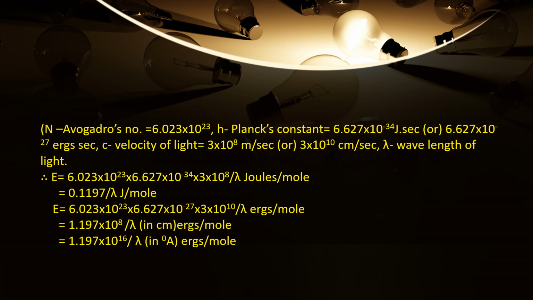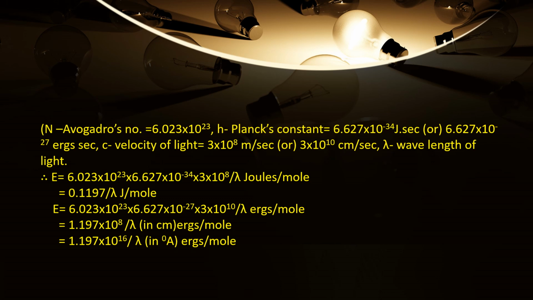If you take the second set of values, E will be equal to 1.197 × 10^8/λ, if λ is taken in centimeters. What is that? 1.197 × 10^8/λ in centimeters, ergs per mole. Below, if we take λ in angstrom units, 1 angstrom unit is equal to how much? 10^-8 centimeters.